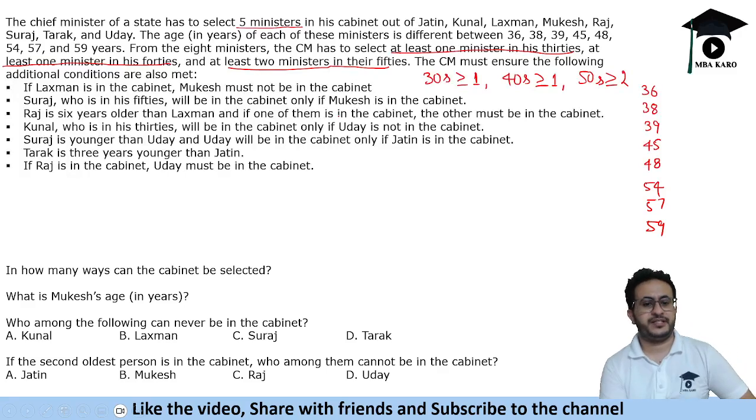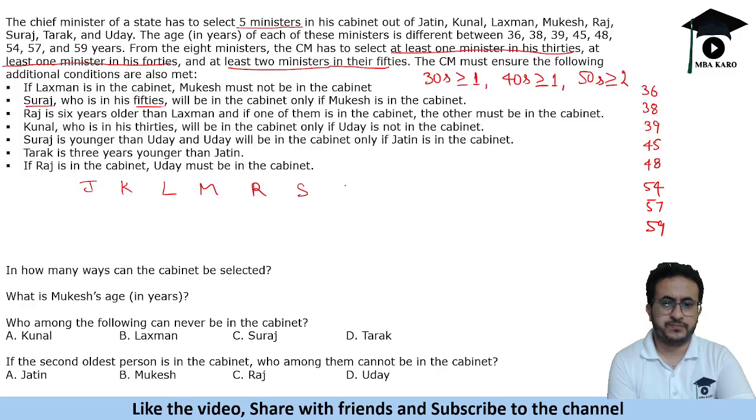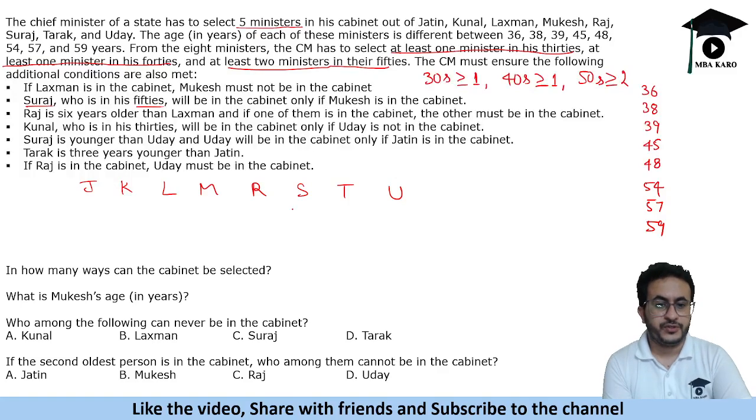Let us first try to find out the ages of these people, so that we can find who is in the cabinet. Suraj is in his 50s, and will be in the cabinet only if Mukesh is in the cabinet. So Suraj is in 50s. Let's write these names, J, K, L, M, R, S, T, U, and see what the possible ages could be. So Suraj is in 50s, so Suraj could be 54 or 57 or 59, right?